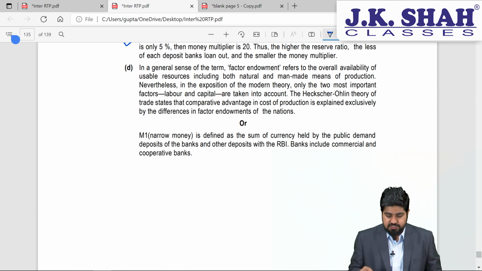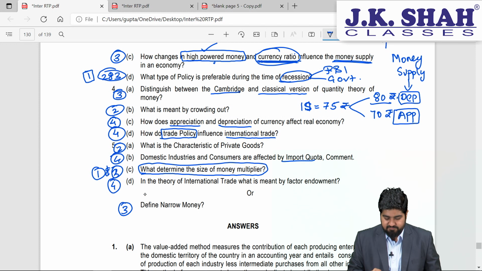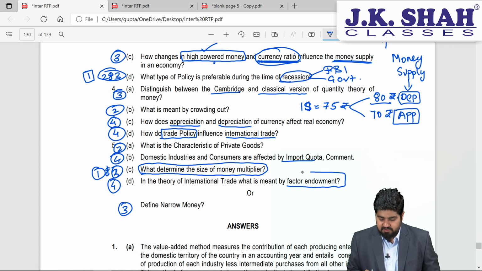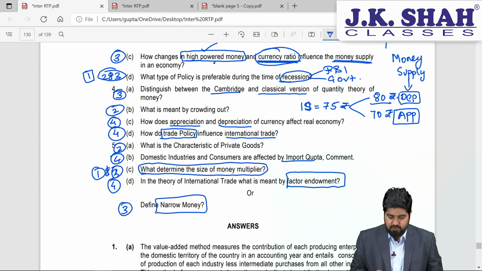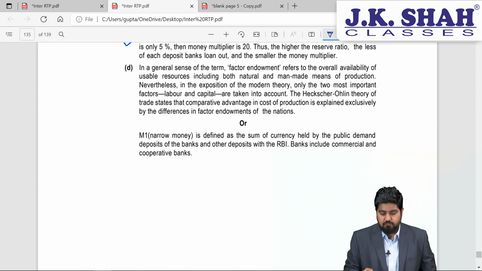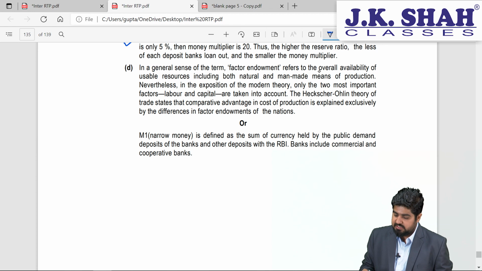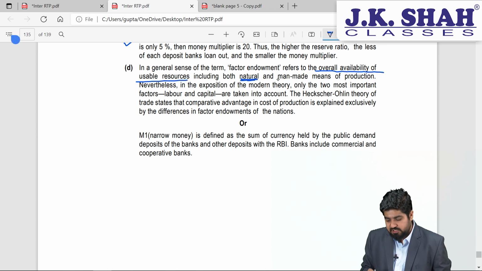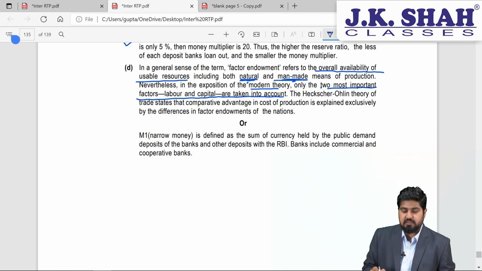Now the last question. Question number 5D. In the theory of international trade, what is meant by factor endowment and what do you mean by narrow money? Now, first of all, what is factor endowment? It is nothing but overall availability of usable resources, including natural as well as man-made, that is land as well as capital means of production. When we are talking about exposition of the modern theory, only the two most important factors, labor and capital, are taken into consideration.